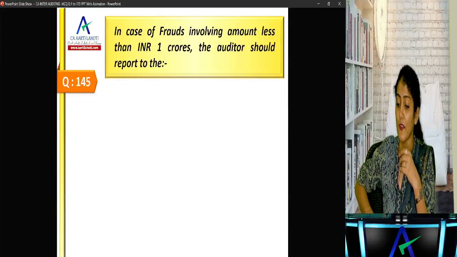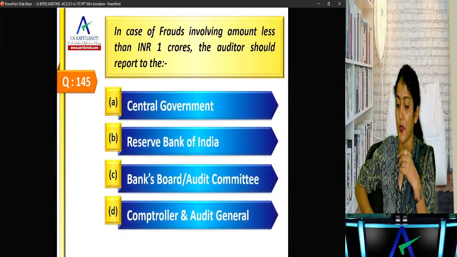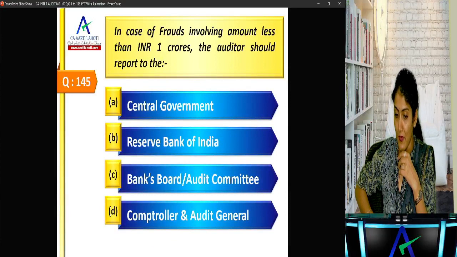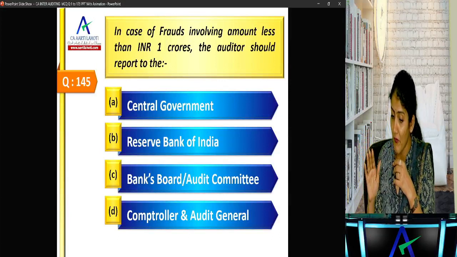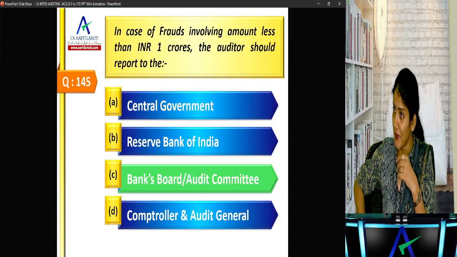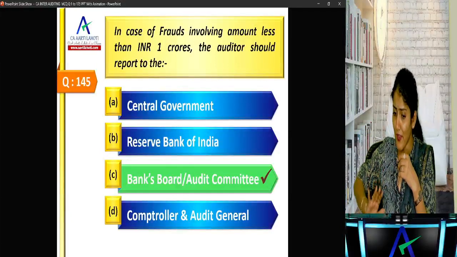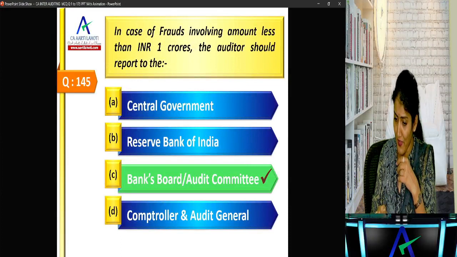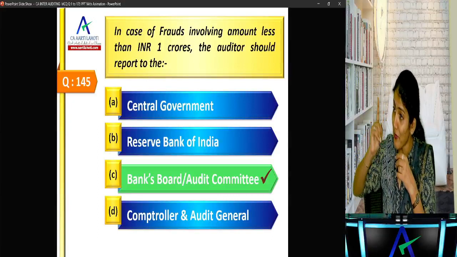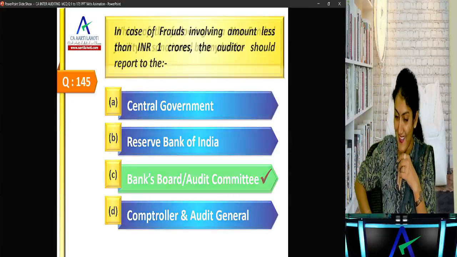Okay. In case of frauds involving amounting less than 1 crore, the auditor shall report to, fraud less than 1 crore. Bank's board and the audit committee. Why rush of blood? Why panic? Not required. Okay. But hello. RBI it is required. No, but before that, right now, out of this, which is most important? First audit committee and banks board. Then RBI, that will come later because you have to select only one option. Okay. Right. So coming to the next one.